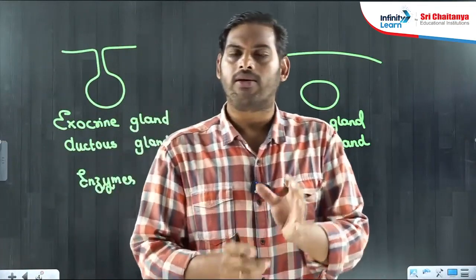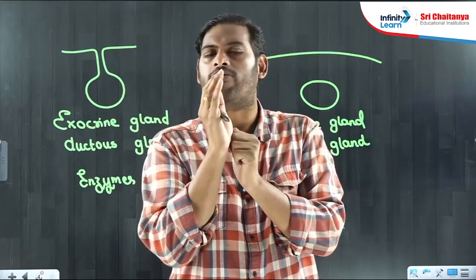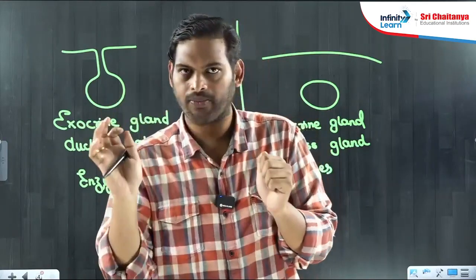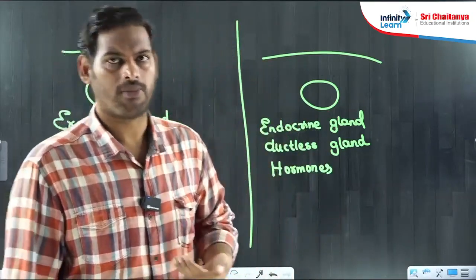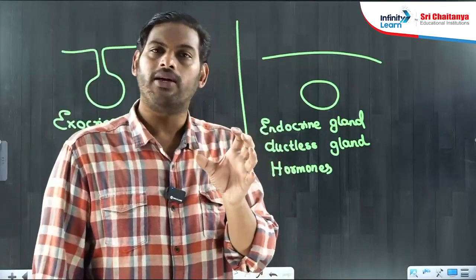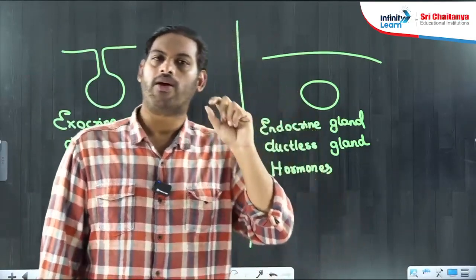I mean, some part of the gland may have duct, some part of that gland may not have duct. There is a special gland in our body which is beneath stomach. This gland is exocrine as well as endocrine also.